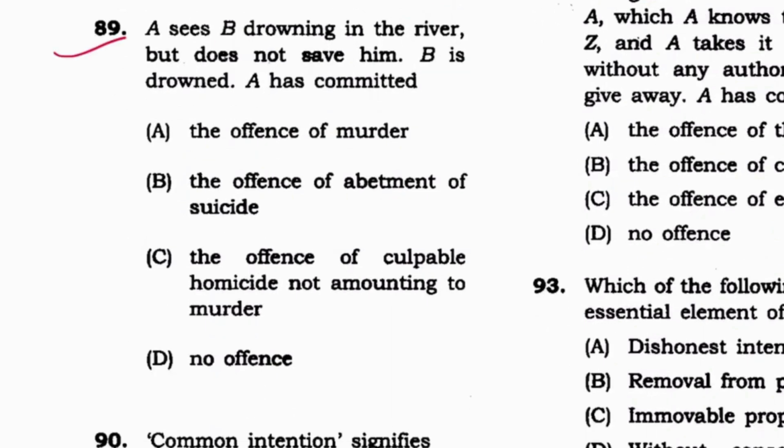Next 89. A sees B drowning in the river but does not save him. B is drowned. A has committed offense of murder, abetment of suicide or culpable homicide, or no offense. No offense. It is his choice, whether to save or not. D is the answer. Now if he himself dies, then.